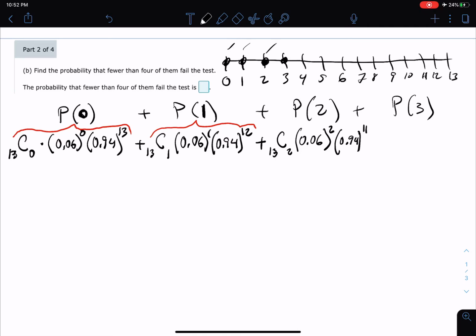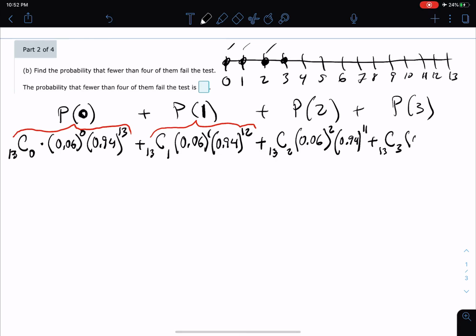And now we're down to our last one. P of 3, that's the probability that exactly 3 fail. That's going to be the combination of 13. By the way, I'm not going to make you do this on a test, because you do have a calculator, but we're doing it by hand. Realistically, doing it by hand, you're just going to be doing one of these just to put you at ease. So we've got the combination of 13 choose 3.